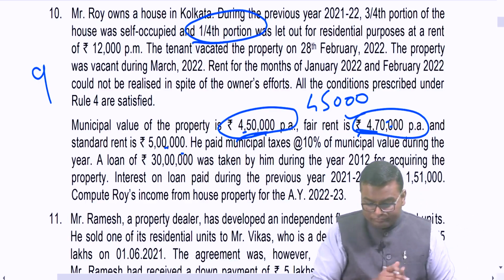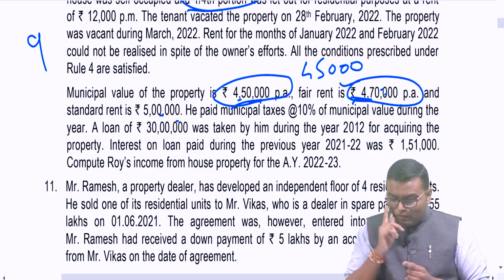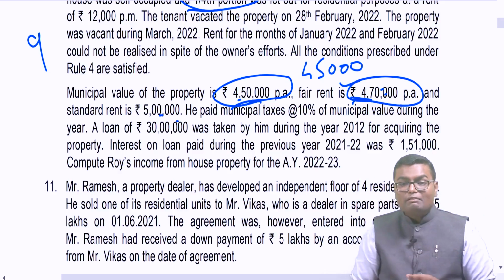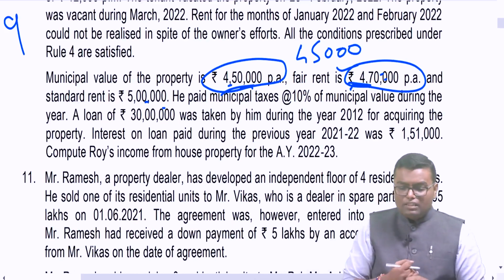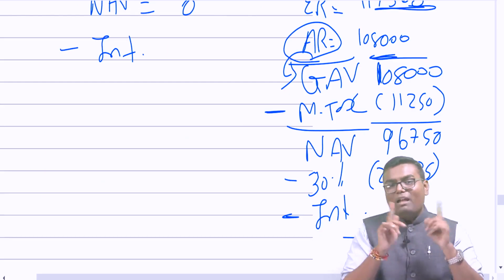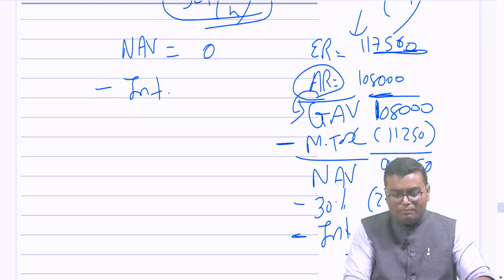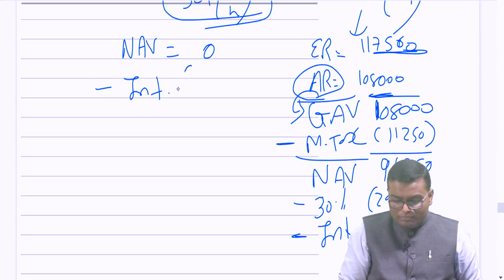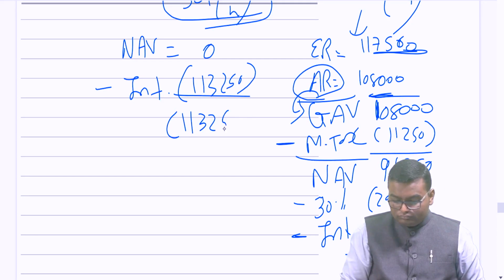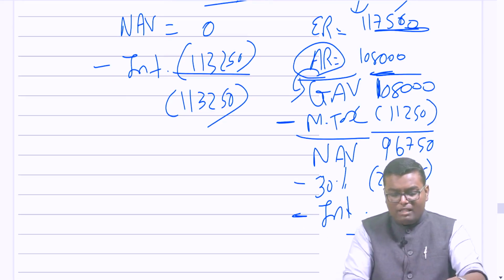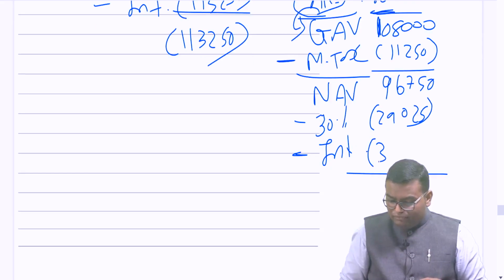Further they said, a loan of 30 lakh was taken by him during the year 2012 for acquiring the property, and interest paid in the current year is 1,51,000. Now see, interest I have to bifurcate. 3/4 portion I will divide in SOP, 1/4 in LOP. So 1,51,000 into 3 divided by 4. What is the interest for SOP? 1,13,250. And what will be for LOP? 151 divided by 4, that will be 37,750.